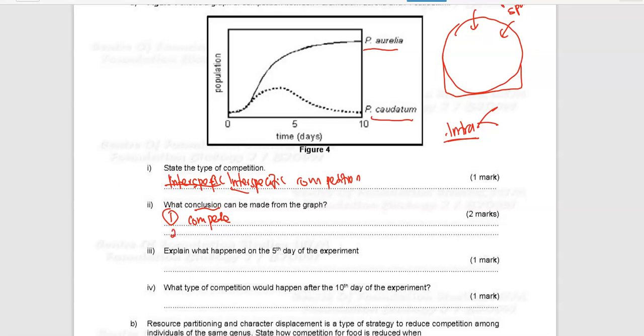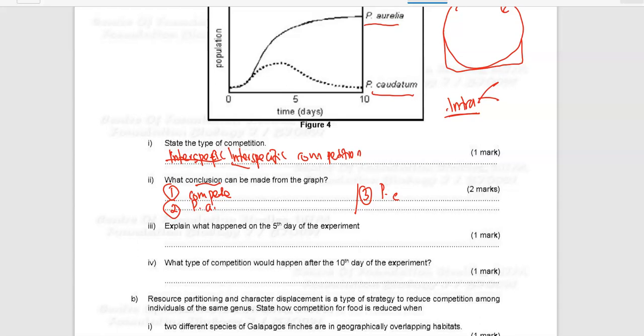And number 2, you have to summarize what happened to the population growth of these two Paramecium species. Paramecium aurelia grows successfully in this competition over Paramecium caudatum. Another point that you could summarize is the population growth of Paramecium caudatum. The Paramecium caudatum population cannot survive the competition.